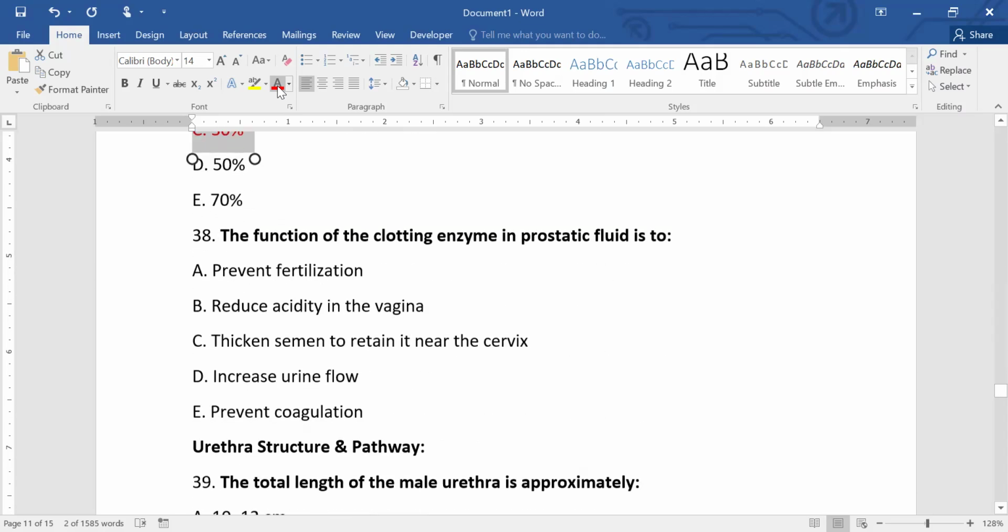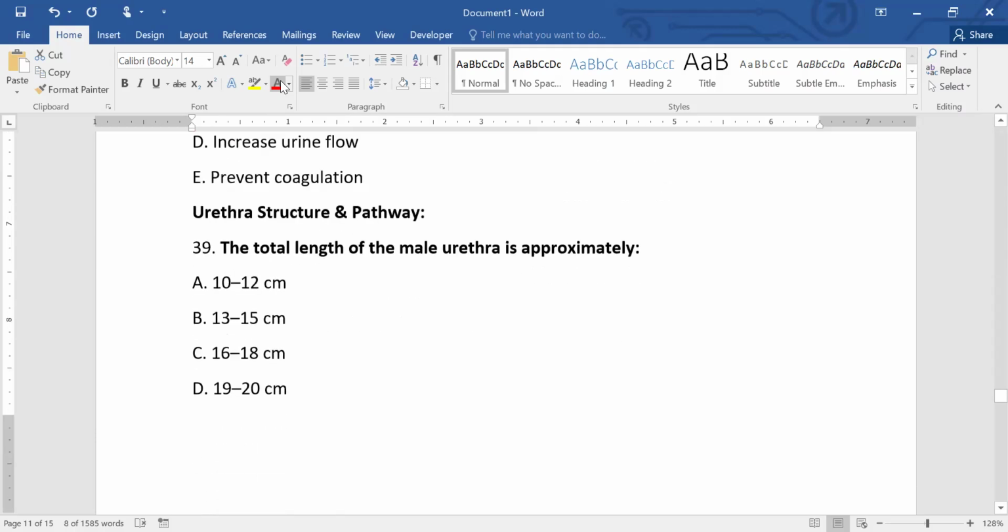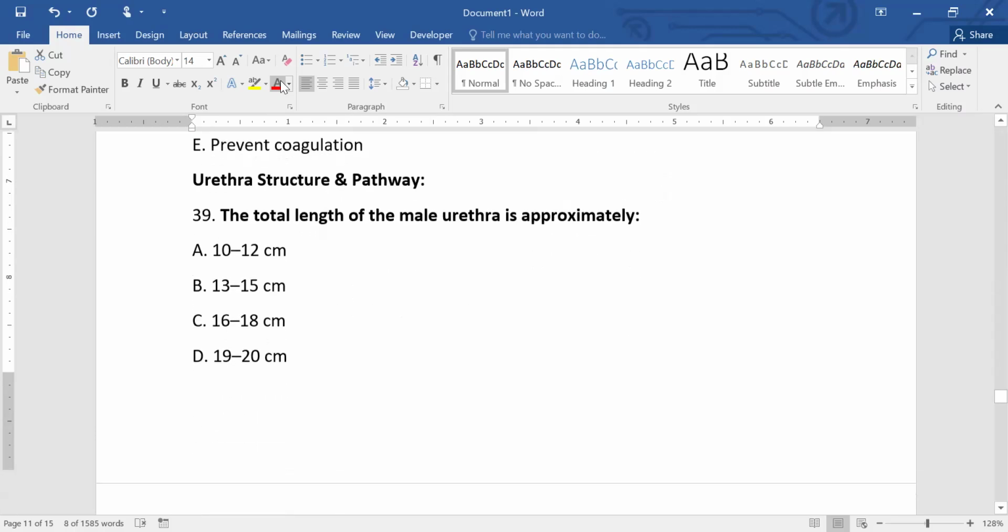The function of the clotting enzyme in the prostatic fluid is to prevent fertilization, reduce acidity in the vagina, thicken semen to retain it near the cervix, increase urine flow, or prevent coagulation. So the function of the clotting enzyme in the prostatic fluid is to thicken the semen to retain it near the cervix.